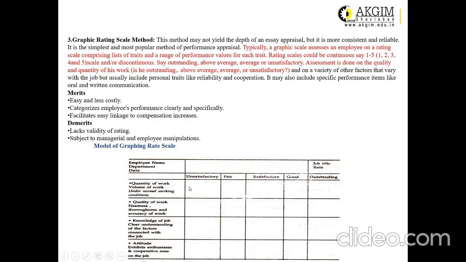Like for quantity of work he got outstanding, that means he got 5 score. Then quality of work he got good, it means 4. Then knowledge of job he got satisfactory, that means 3. And for attitude again he got outstanding, like number 5. Then the whole score will be added, and a particular score for that employee will come. So with this they can assess the performances of the employees. Again, it is one of the old techniques of appraising the performances of the employees in the organization.